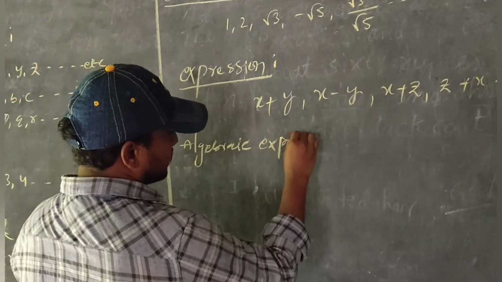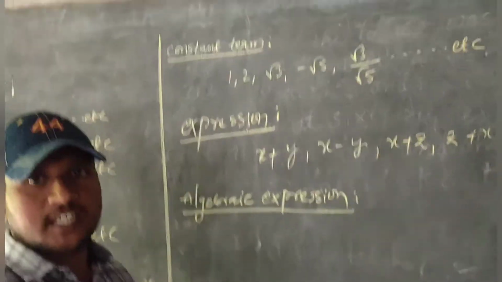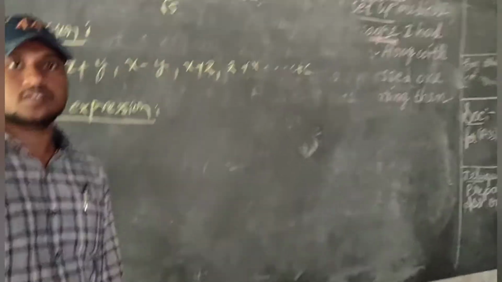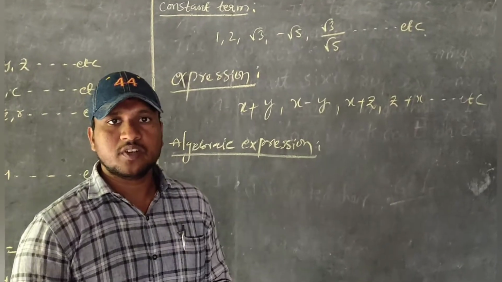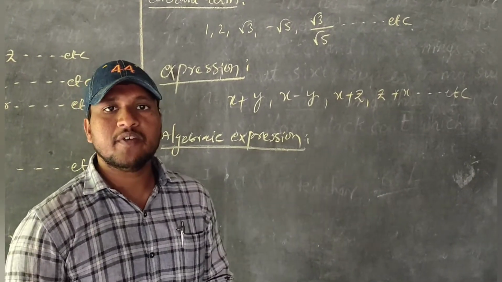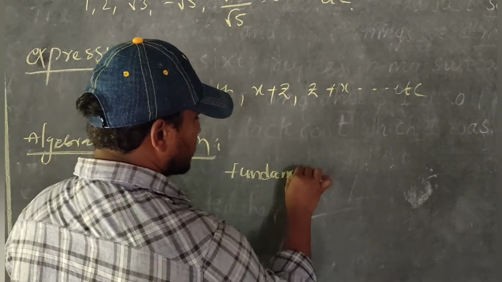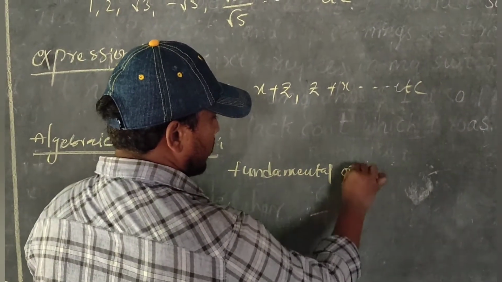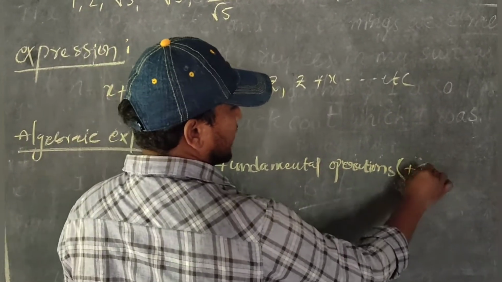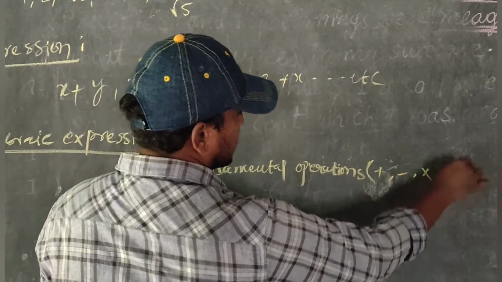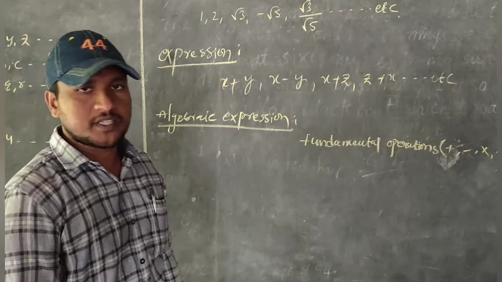Next one is algebraic expression. An algebraic expression is nothing but a combination of terms obtained by fundamental operations. Fundamental operations are plus, minus, product and division. Then it is called an algebraic expression.